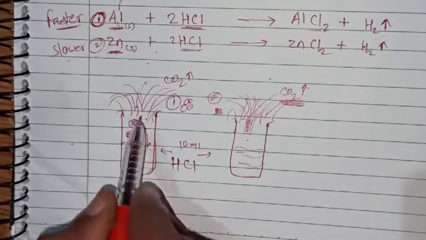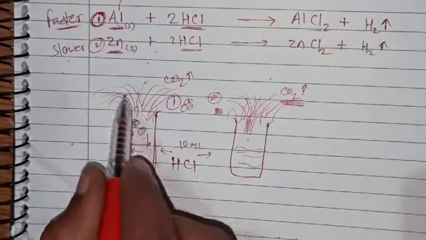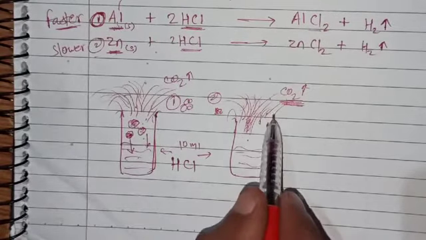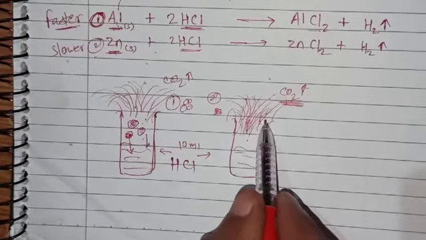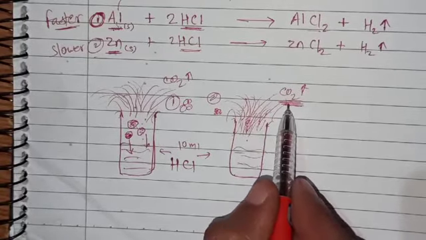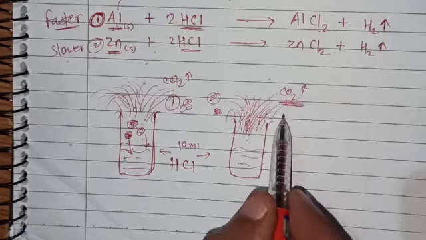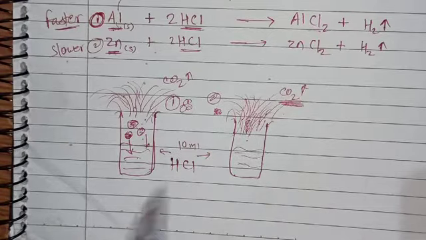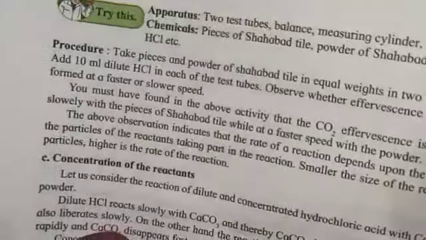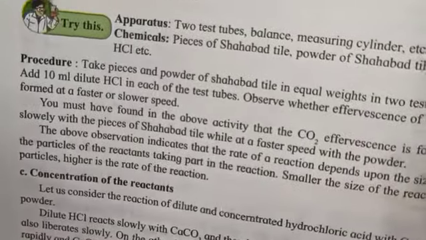In the first test tube the fumes will come after some time. In the second test tube the fumes will come very fast. Why is this happening? Because we use powder instead of rocks or small pieces. So this is our second factor, that is the size of the particles of the reactants.